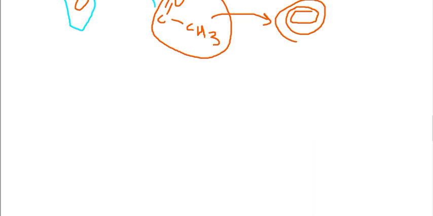But these NSAIDs cannot inhibit leukotriene formation. For stopping the inflammation caused by leukotrienes, we use inhibitors of lipoxygenase, not of cyclooxygenase.